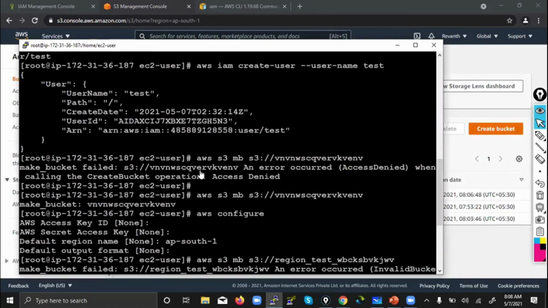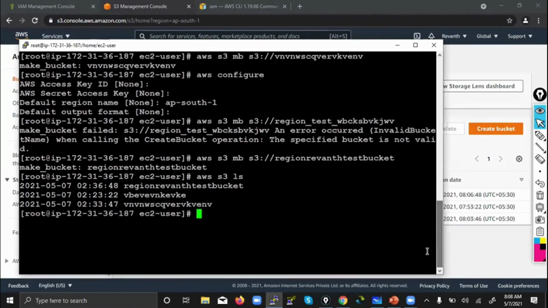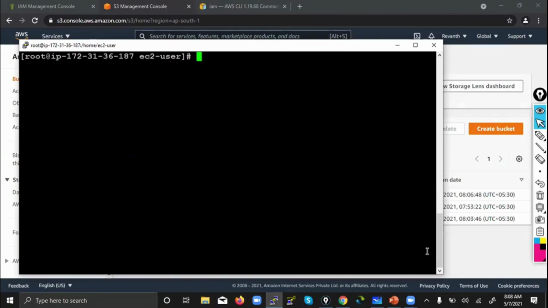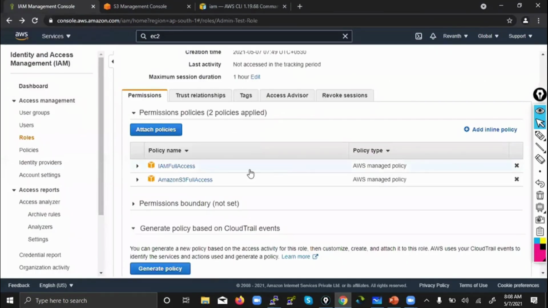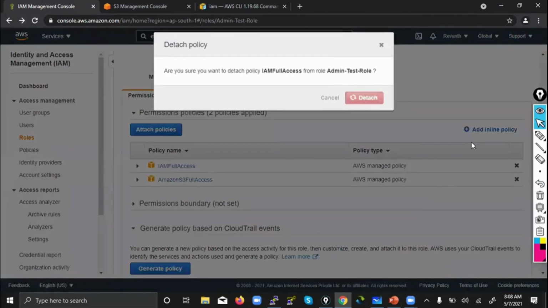Here also access denied. But now I will do one more thing. So both are access denied. And when we delete permissions, what happens? We have already tested, and we also get access denied.